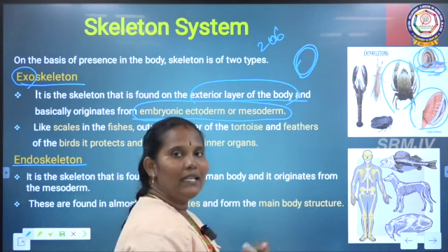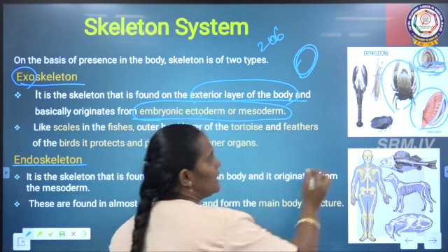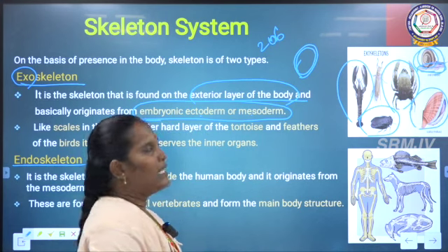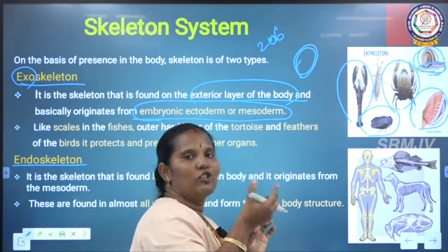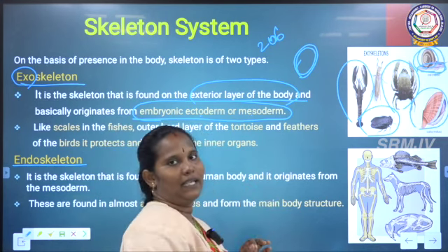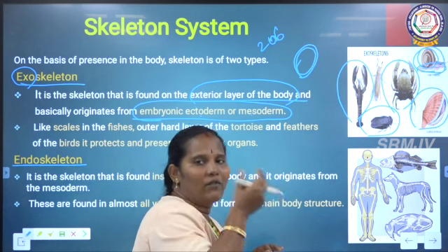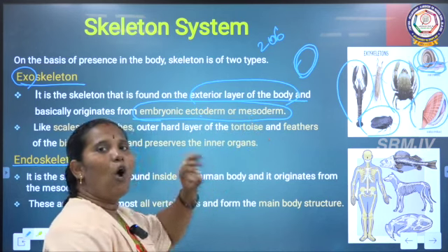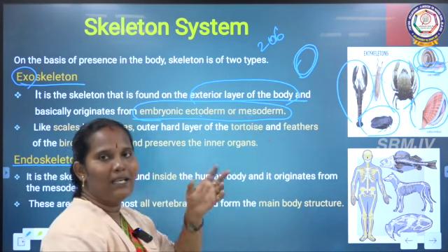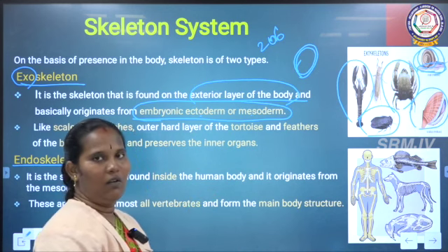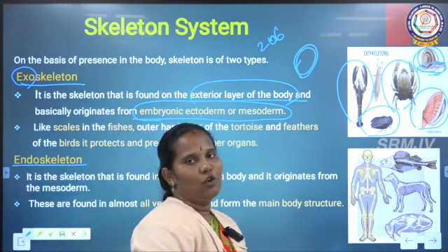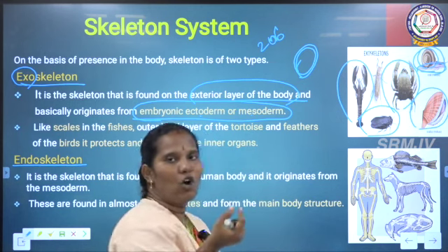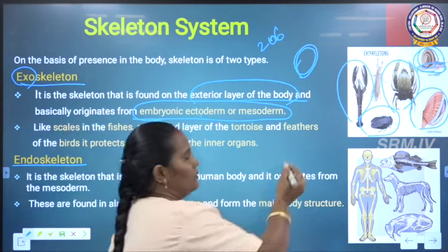Some other animals have something instead of the shell. What are they? We can say the cockroach and the scorpion. The outside of the scorpion also has the hardest covering, that is the exoskeleton. Actually they originate from the ectoderm and mesoderm; the outer cells, the skin, is modified into this hard layer. And in the cockroach, I told you, the outside of the wings has a strong substance called chitin.